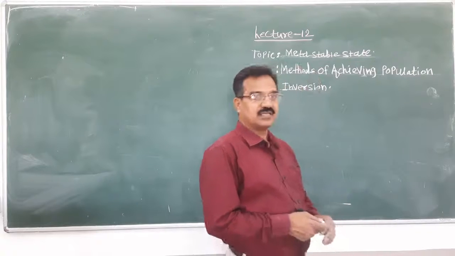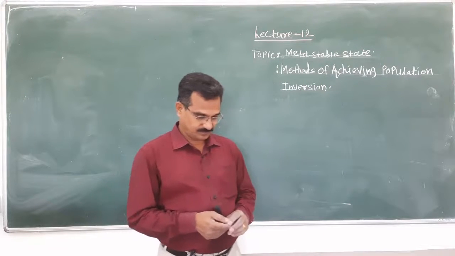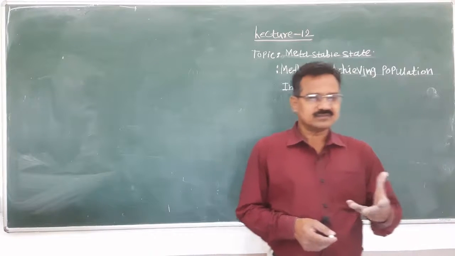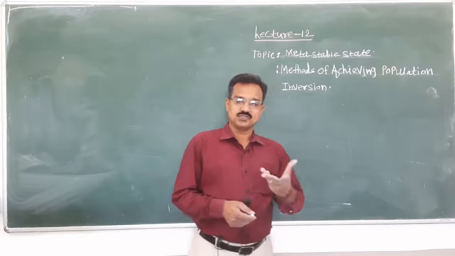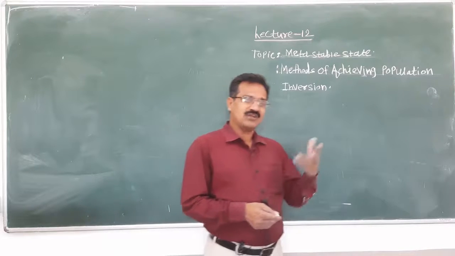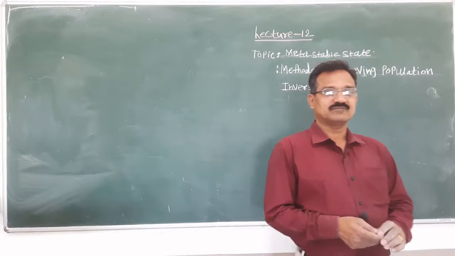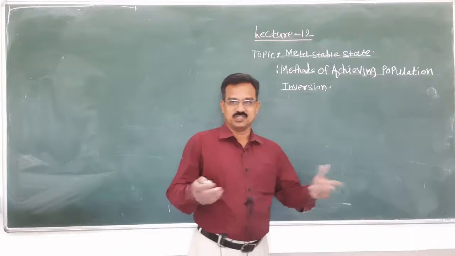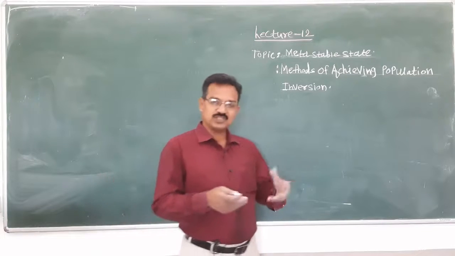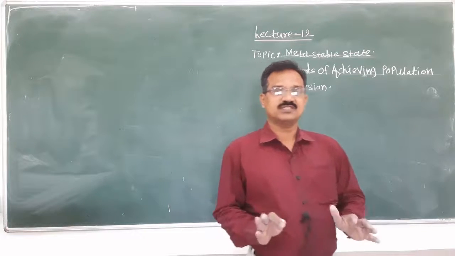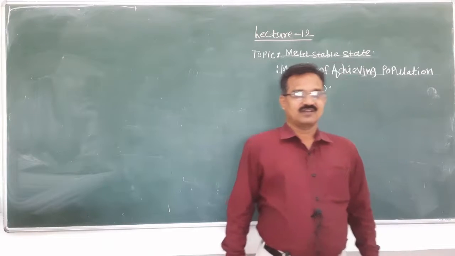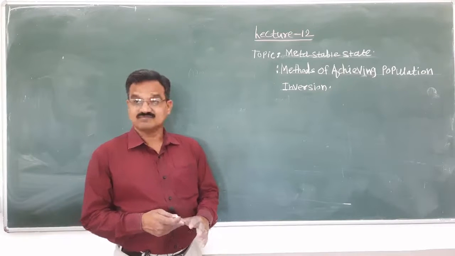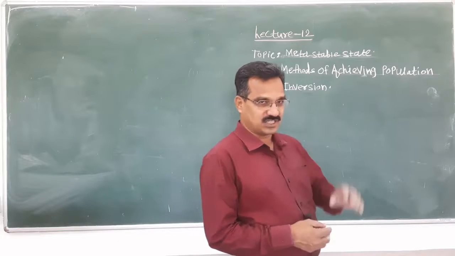Last time we already considered the Boltzmann distribution law and population inversion. What is meant by the Boltzmann distribution law? As long as the material is in equilibrium, excited state atoms can never exceed the ground state atoms. This is the Boltzmann distribution law. And what is population inversion? Population inversion is nothing but the number of atoms in the excited state being more as compared to the number of atoms in the ground state. Last time we only considered this topic.